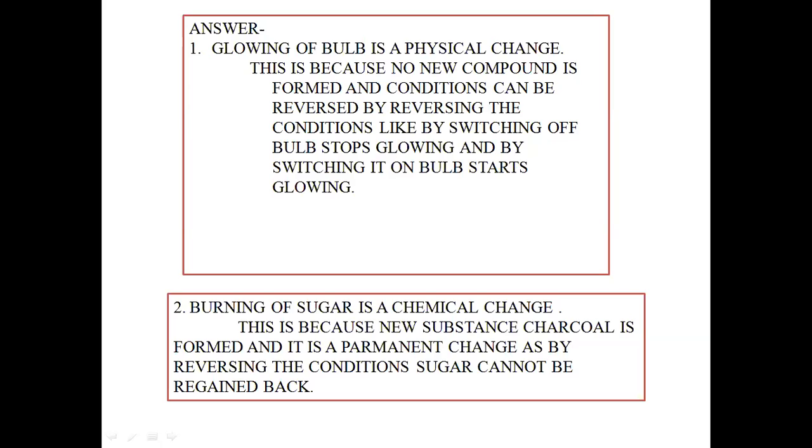And over here, when you simply switch off the switches, that means reverse the condition, the bulb stops glowing, and if you switch it on again, it starts glowing. That means here conditions can be reversed, and this is a simple physical change. Therefore, glowing of a bulb is a physical change. Okay? Next.